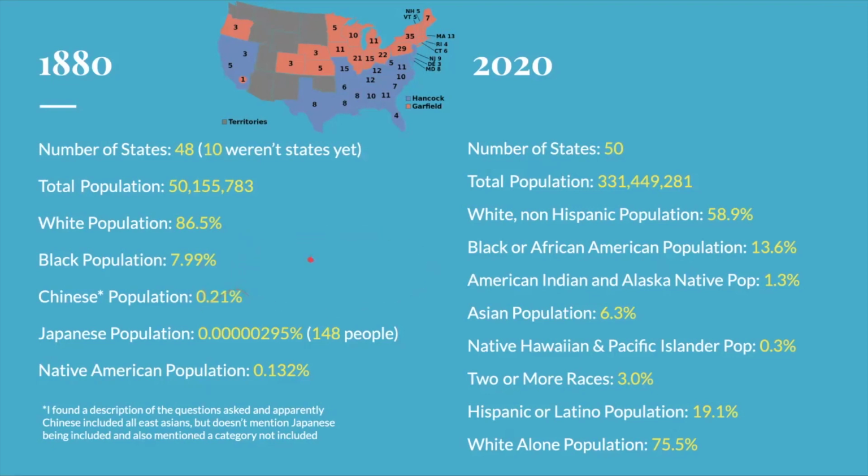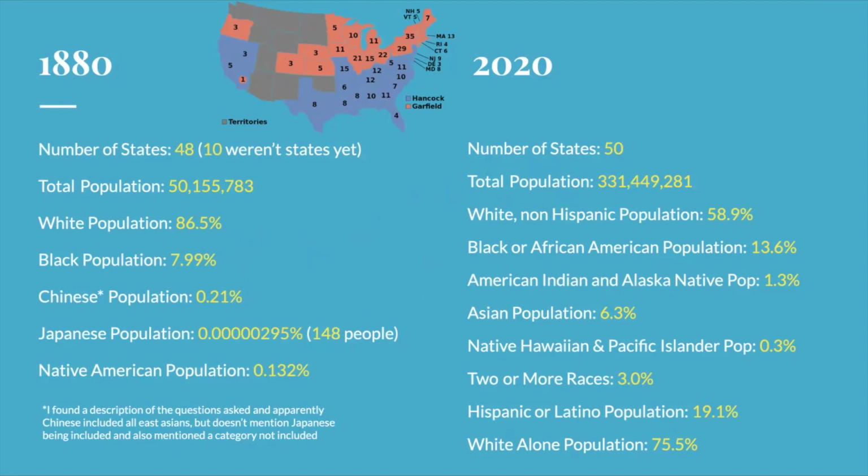But if we compare this to today, we have 50 states, a population of 331,449,281. The white non-Hispanic population makes up 58.9%, and the Black or African American population is 13.6%. The American Indian and Alaska Native population is 1.3%.